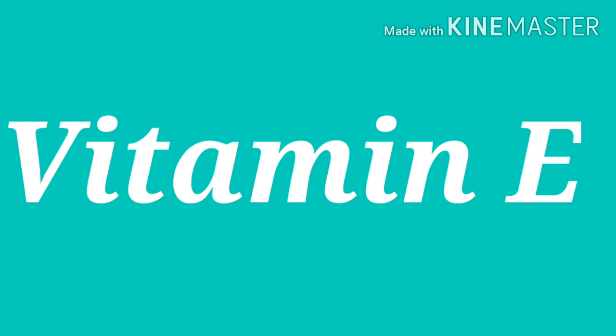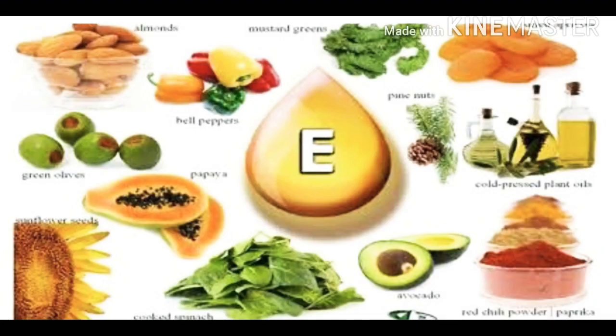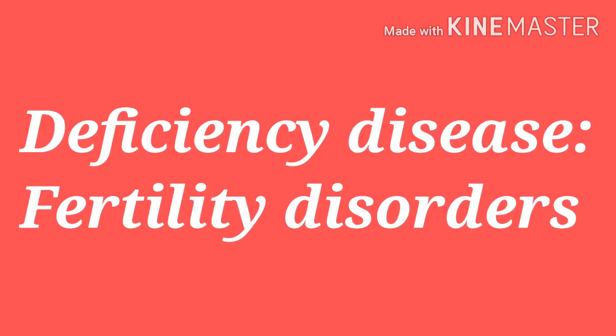Next vitamin is vitamin E. Chemical name of vitamin E is tocopherol. Fruits, vegetables, sprouts, meat, egg, sunflower oil are the resources of vitamin E. Due to the deficiency of vitamin E, fertility disorders occur in male and female.